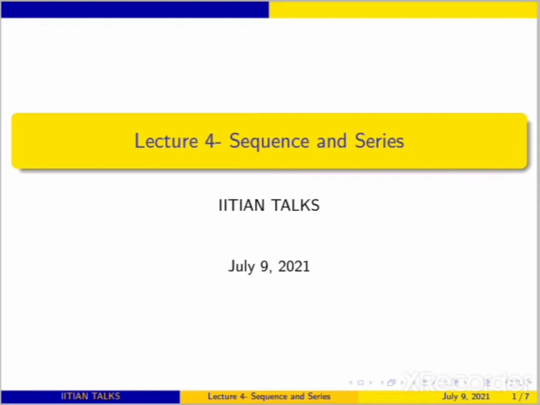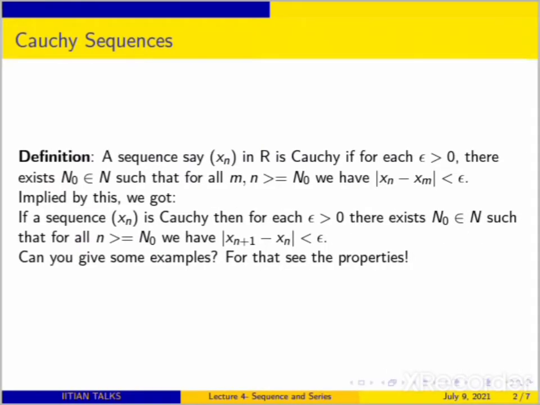Let's see that. We are having the Cauchy sequence. A sequence xn is Cauchy if for each epsilon, you are able to find some n naught. First of all, what is the motivation behind this? What is the motivation behind the Cauchy sequence? That is what we need to see.